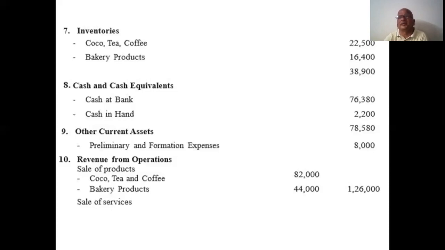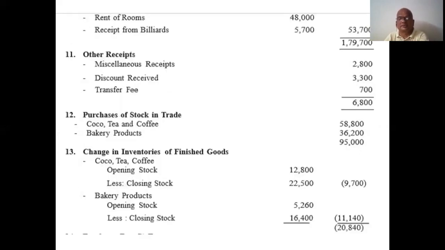You may do it in any manner. First of all, prepare all the rough work or all the notes, then start putting all these figures into the balance sheet. That's all.